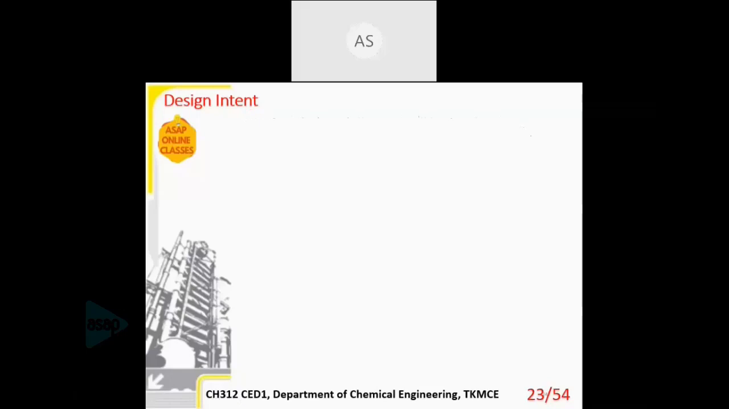So moving on to the next topic, that is the design intent, or what we are trying to implement by our design. The first thing which is important is that the design data for a tall vessel will be provided to you. So what all are the weights, what is the wind load, what is the seismic factor, etc. Everything will be provided to you.